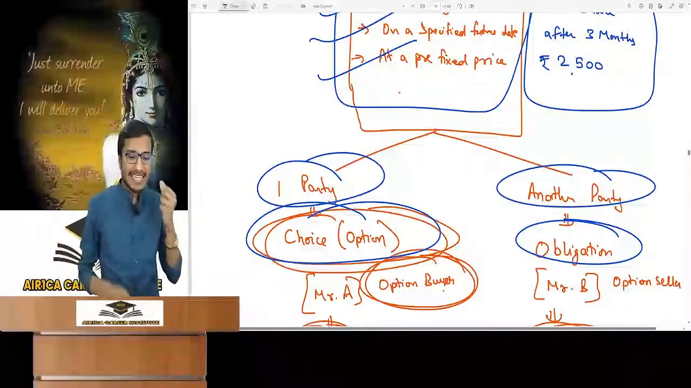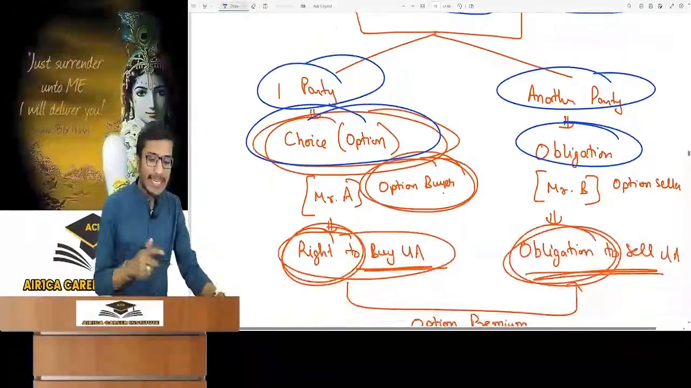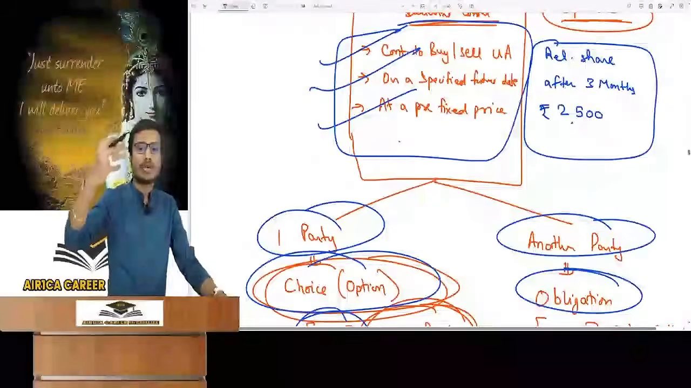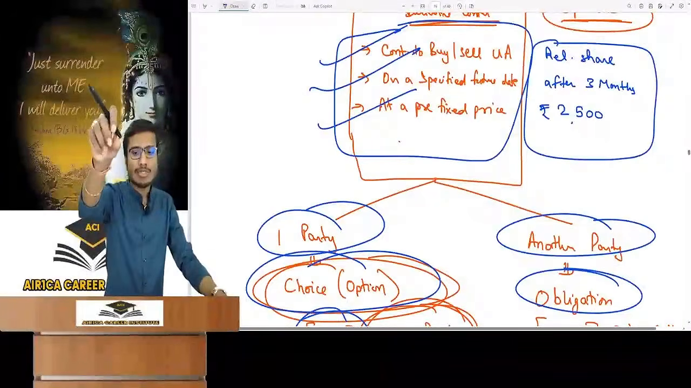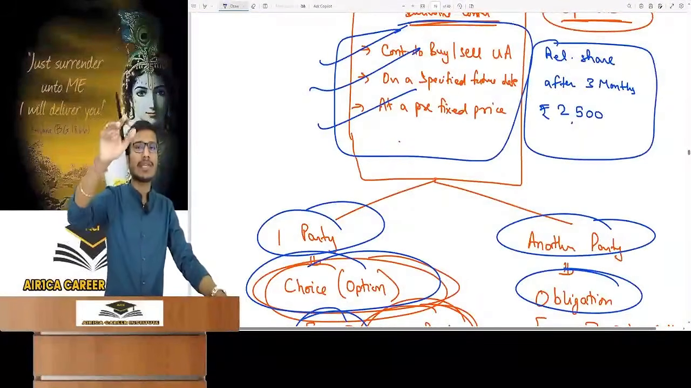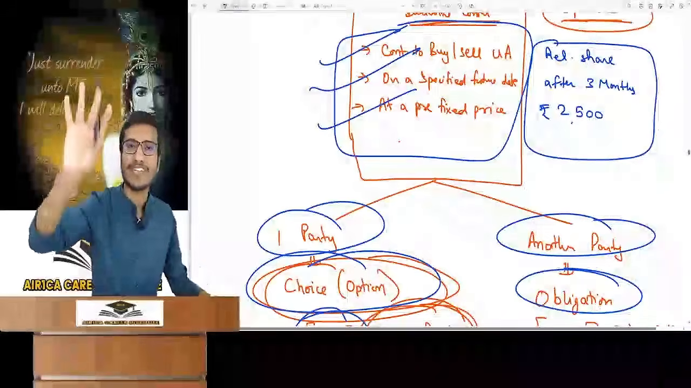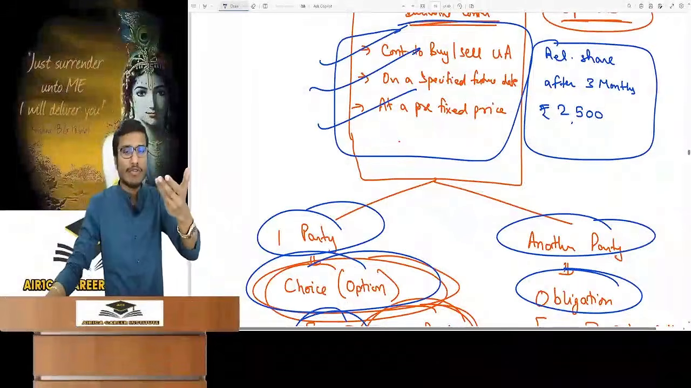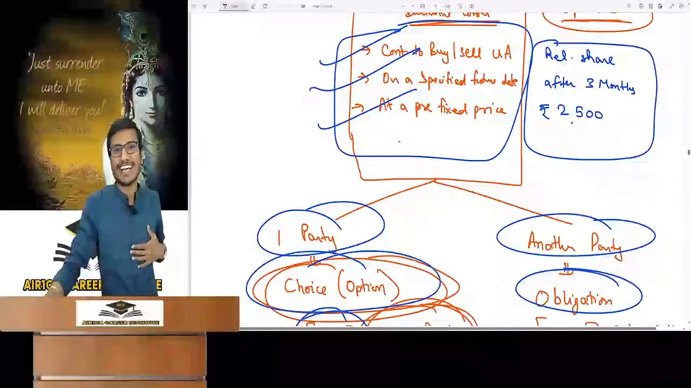Now how is the choice? Let's suppose there is a Mr. A. Mr. A said that I have a contract to buy. I will buy shares of Reliance after 3 months at 2500. Mr. B said that I will sell Reliance shares at rupees 2500. These are the normal forward and future contract wording.